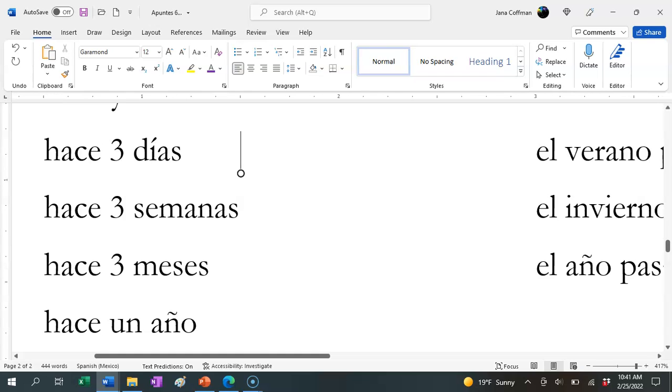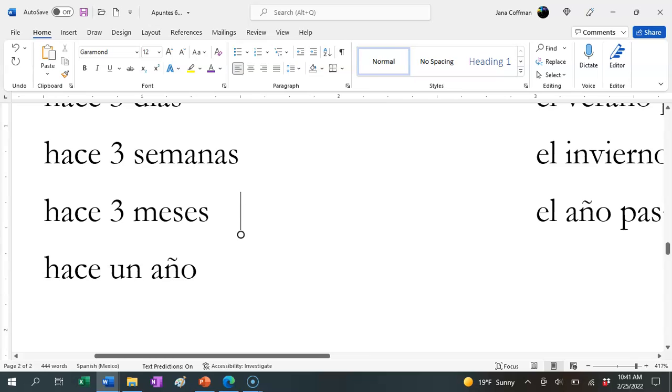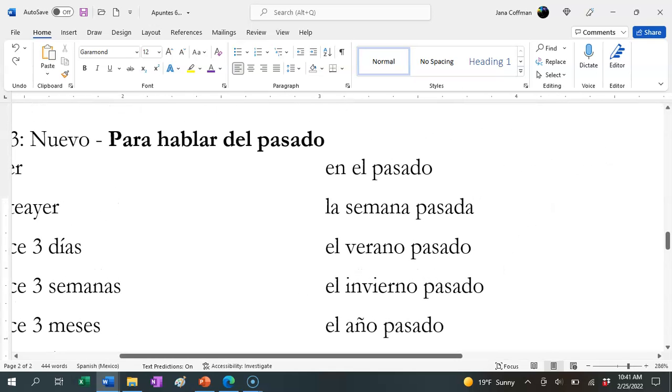Hace 3 semanas is 3 weeks ago. And once again, you can replace this number 3 with any number to say how many weeks ago it was. Hace 3 meses is 3 months ago. Hace un año is 1 year ago. And of course, you can replace this. Hace 2 años, 2 years ago. En el pasado means in the past.